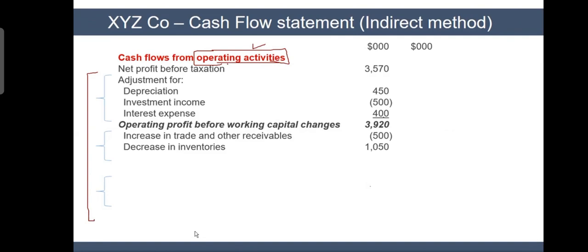And then you see your payables. That's also very simple. Decrease in payables: if payables are decreasing, it means I'm making payment to my suppliers. And if I'm paying suppliers, my cash should be less. So payables go down, cash goes down. Payables go up, which means I'm not making payment to suppliers, which means my cash should be more. So these 3 items are called working capital changes: receivable, payable, inventories.